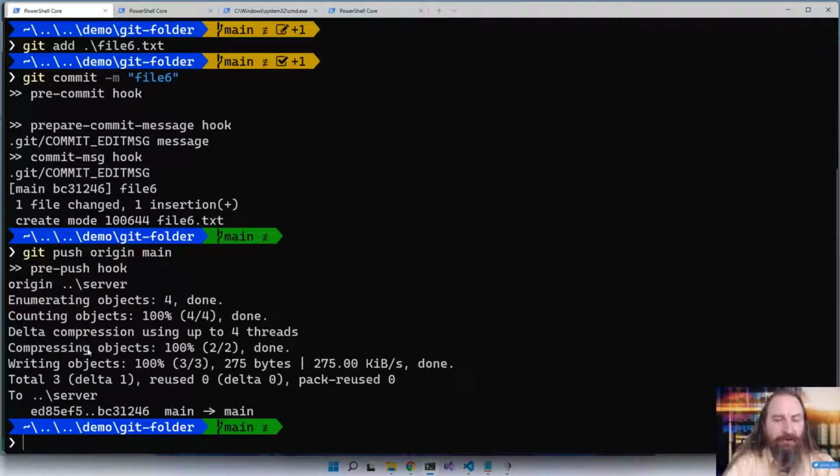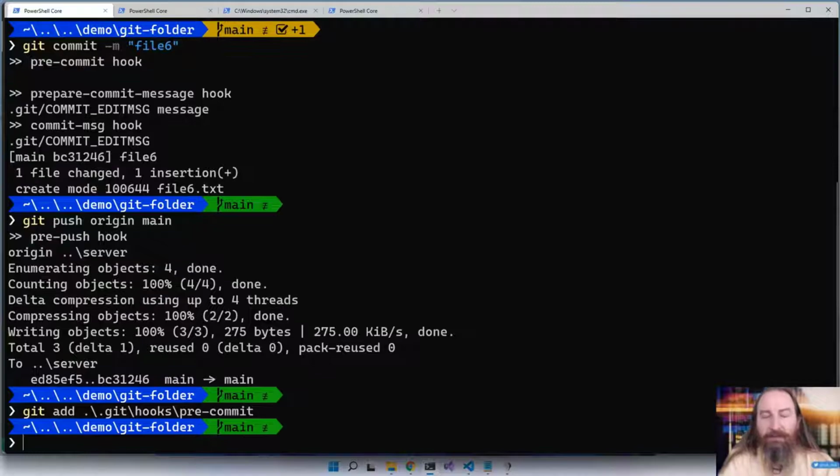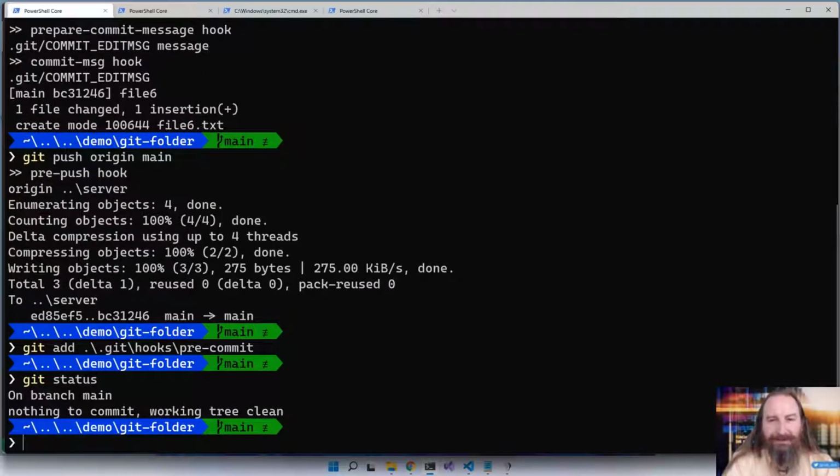So I've created all of these hooks, and I really like them. I want to say git add .git/hooks/pre-commit. I want to add that to my repository so I can share it with others. git status. Nope. We can't commit content that goes inside the .git folder. That's a bummer. So what can we do?